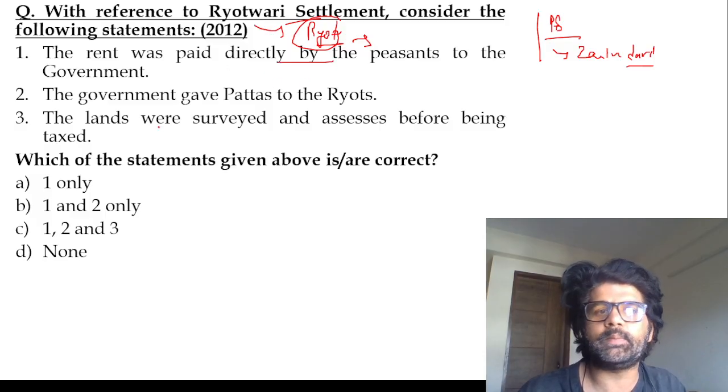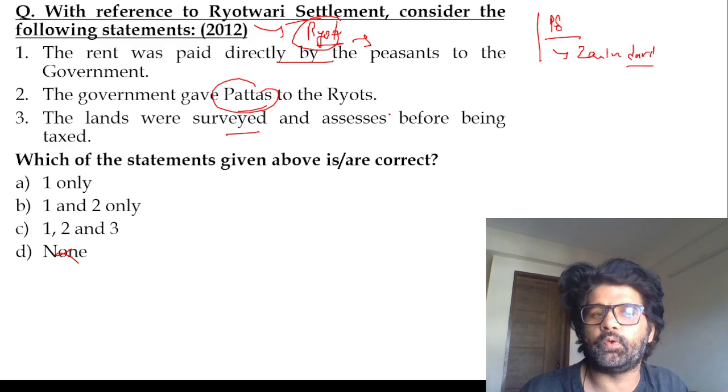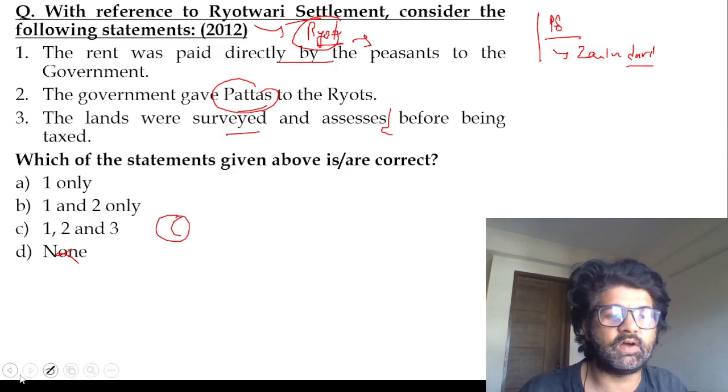So rent was paid directly by the peasant to the government. Very good. Government gave pattas to the Ryots. That is also correct. And the land was surveyed and assessed before being taxed. Obviously, how will you tax it without surveying and assessing? So the answer is C, 1, 2 and 3.